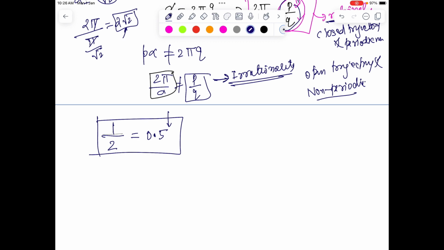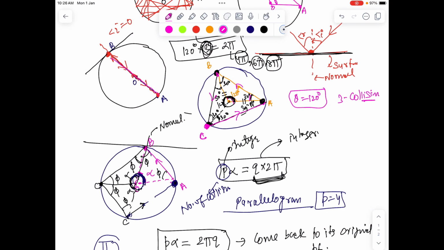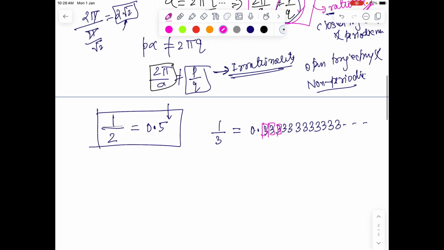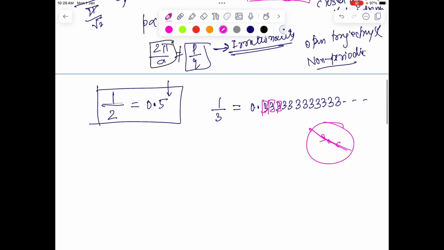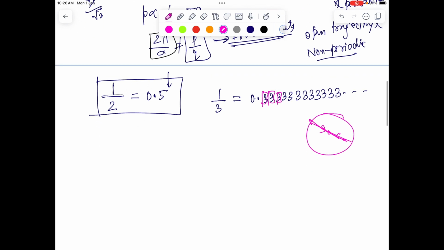So the number has already died here. So rational numbers are those numbers which have terminated, which end. Or we can have another variety of rational number where 1 by 3 is 0.3333. So you can see this is a periodic kind of motion. The 3 is repeating in a length of 1, which is exactly the diameter case of the situations. Just with one side, the things are repeating in the rationalization case. So you can simulate this as if it corresponds to this kind of sequence.